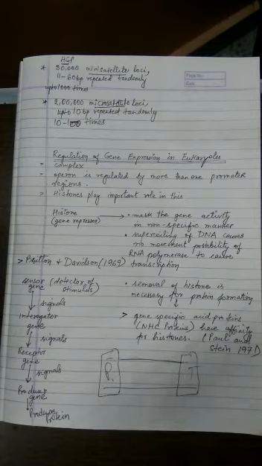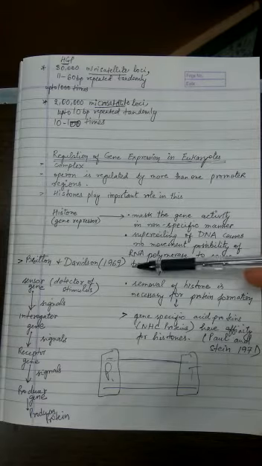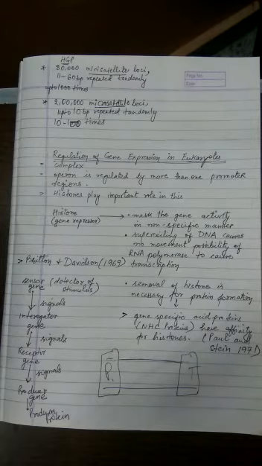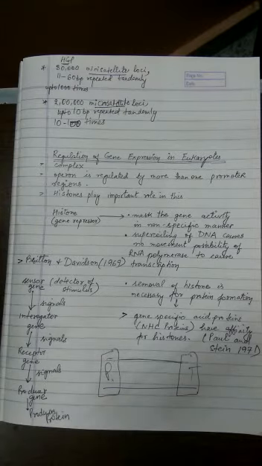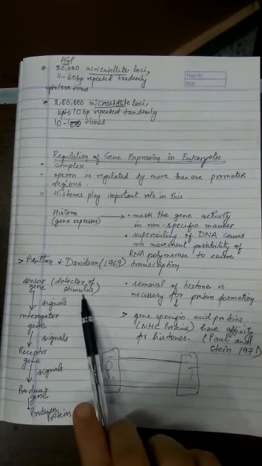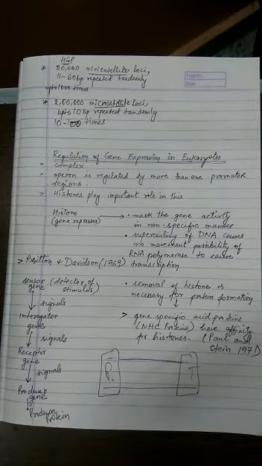And the second thing is, Britton and Davidson in 1969 stated that in the eukaryotes, the operon contains 4 basic types of genes. Those 4 genes I have mentioned here in sequence. According to them, there is a sensor gene. Now the sensor genes are in fact the detectors, because they are sensitive to the state of the cell and to the environment. That means they are the ones which will detect the stimulus. So these genes are stimulated by a change in the internal or external environment of the cell, and thus they are the sensors.